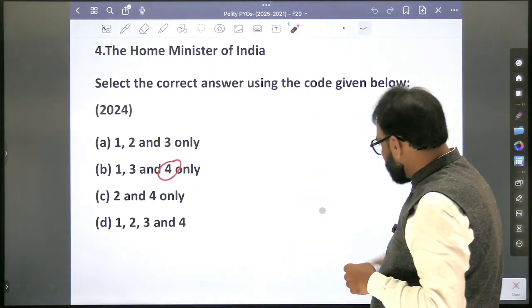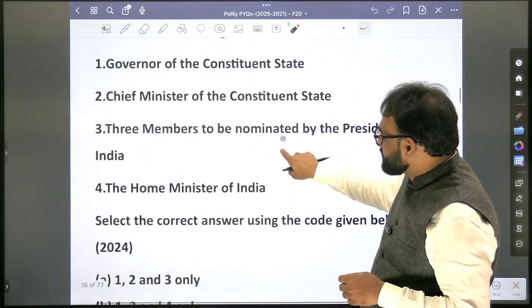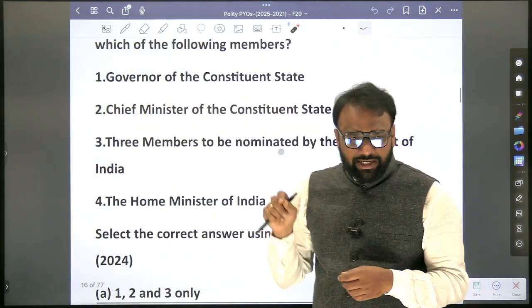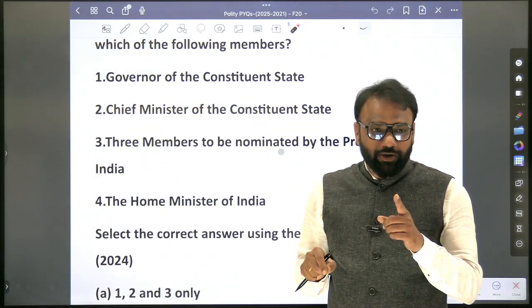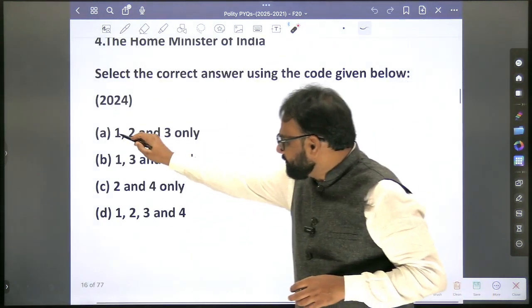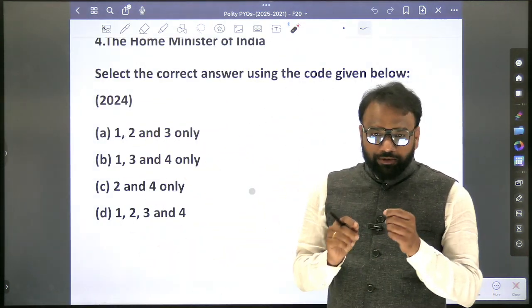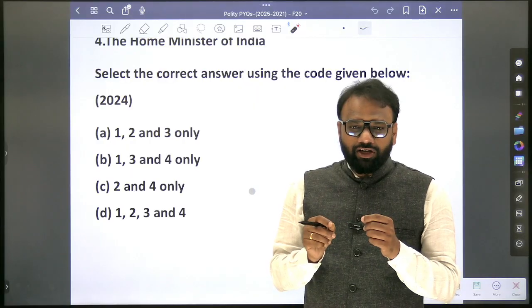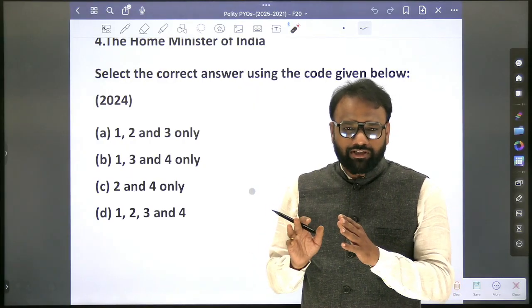Next, in zonal councils, is the governor of the constituent state a member? No, sir. No. So what you will do is eliminate one. See how they have set the options. It is not accidental that they have set the options. They want to trap.